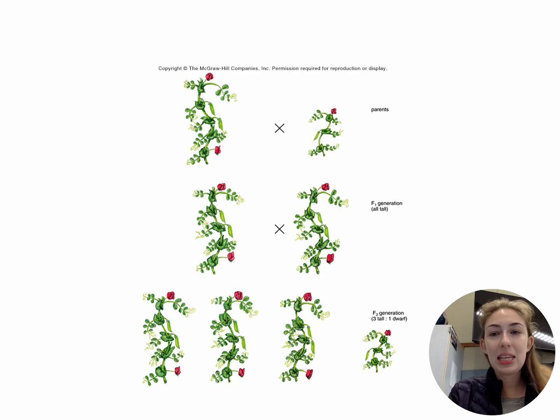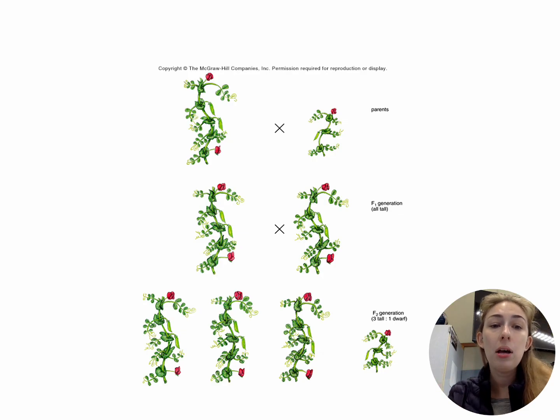Now, when he did this, he noticed that he had to kind of keep track of things a little bit more. So, for example, each of the studies he did, he started with the parent plants. Here, he started with a tall plant and a short plant. From there, he had the F1 generation, so that's like the first little family that's formed from it. He noticed that all of those were tall.